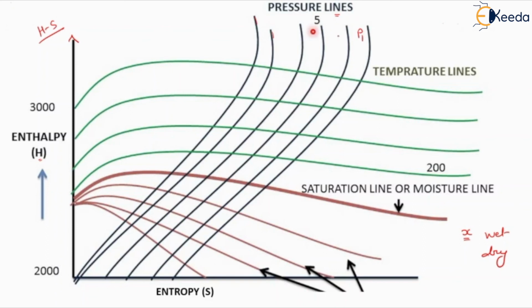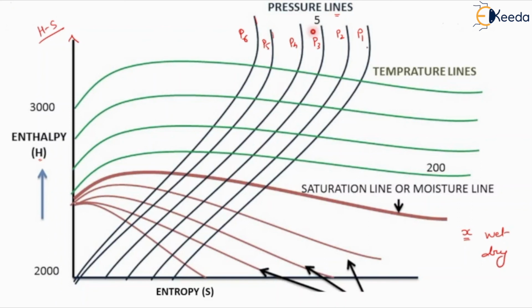Suppose this line is representing pressure P1, this is P2, this is P3, this is P4, this is P5, this is P6, and so on. On the basis of different values, we can define these lines in the Mollier diagram. Each and every line is representing a constant pressure line.